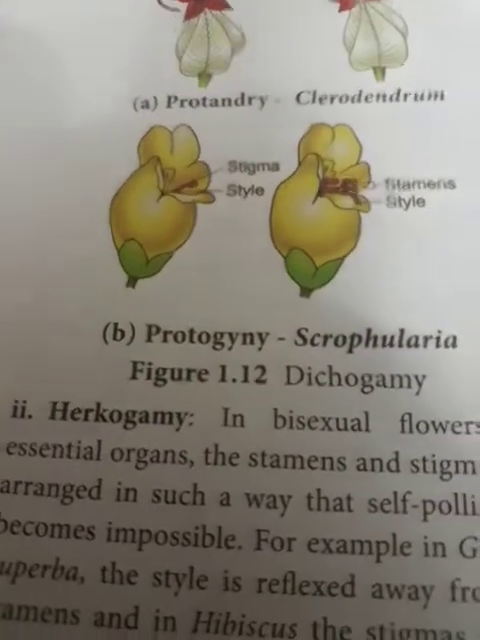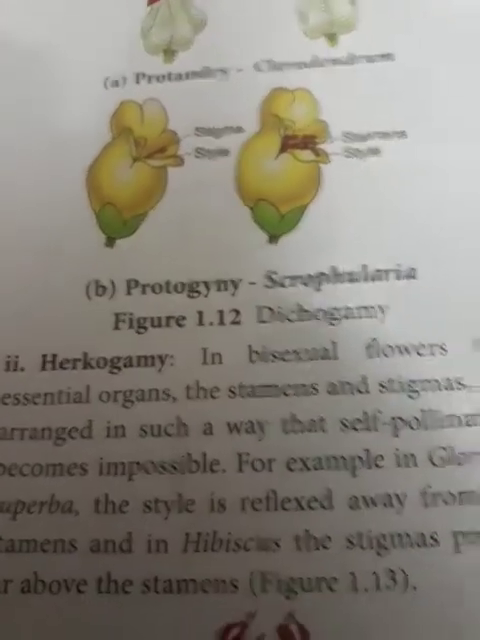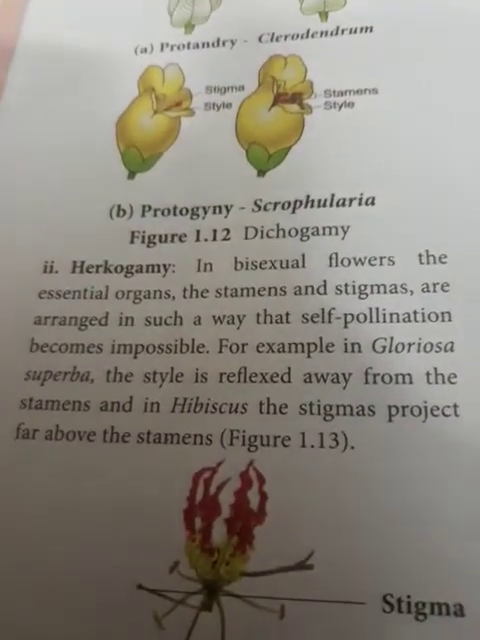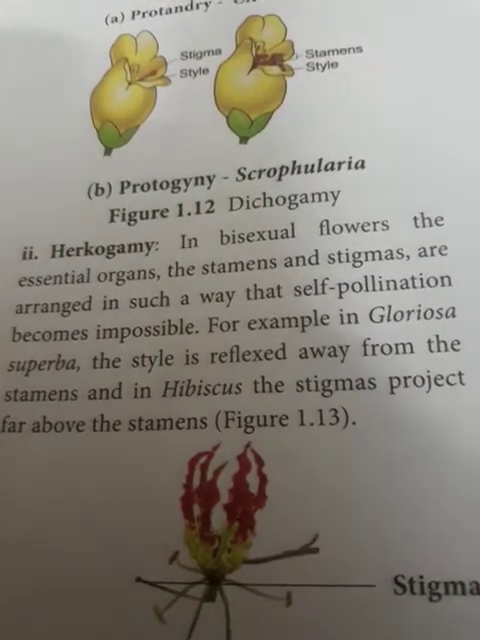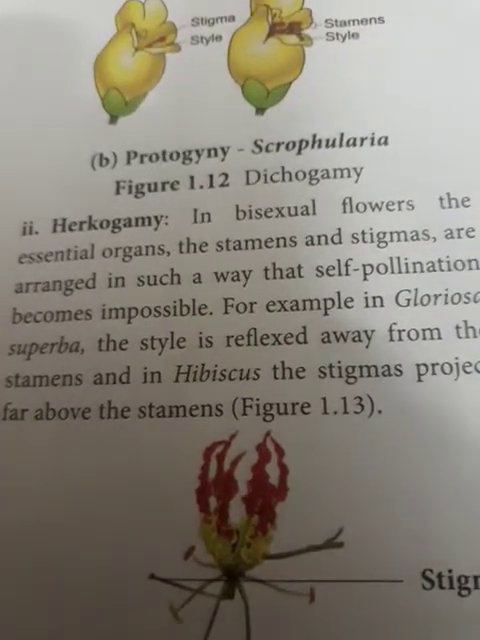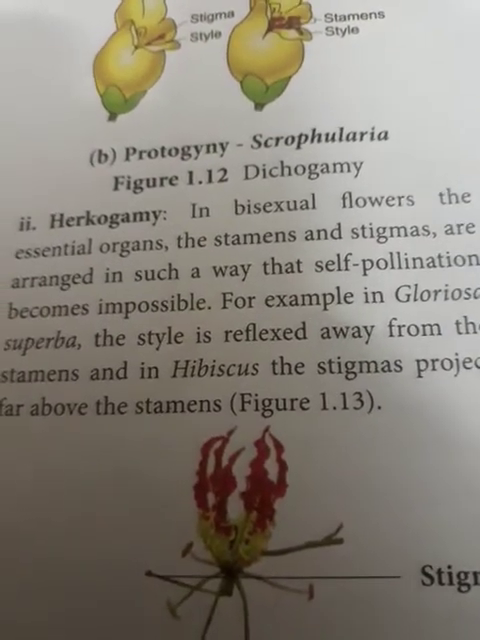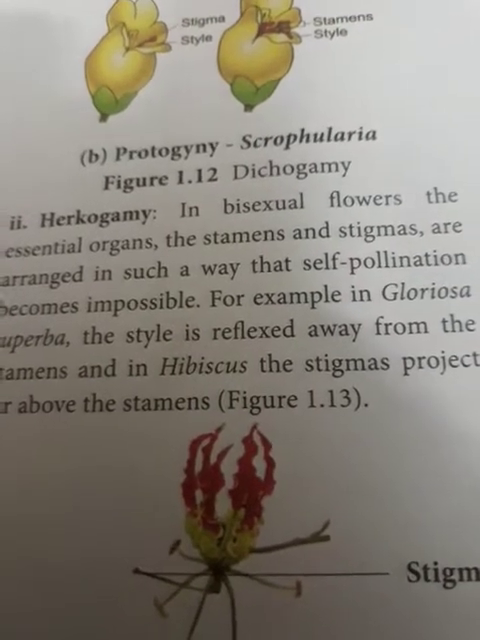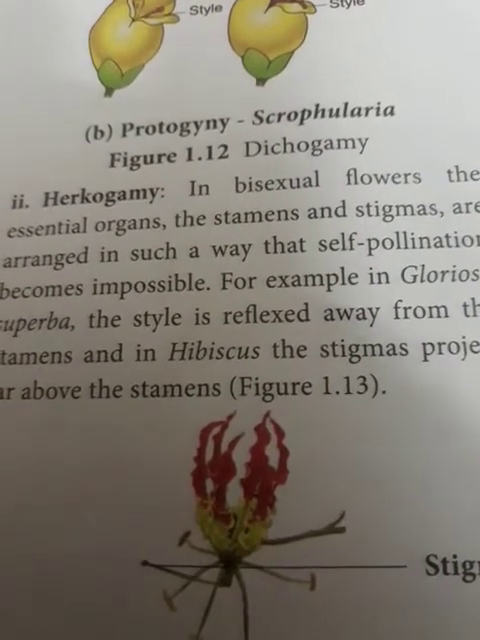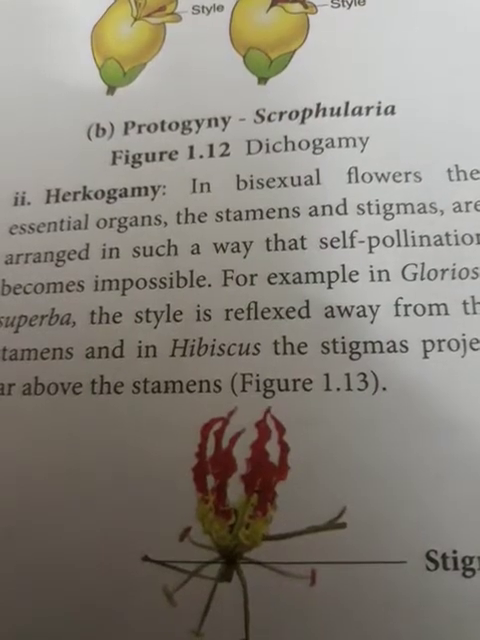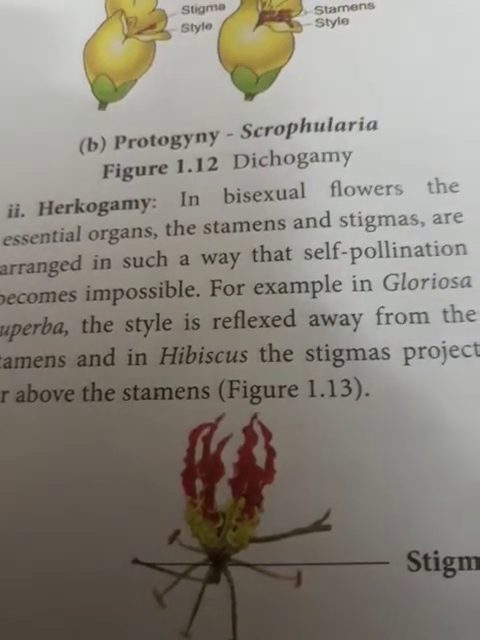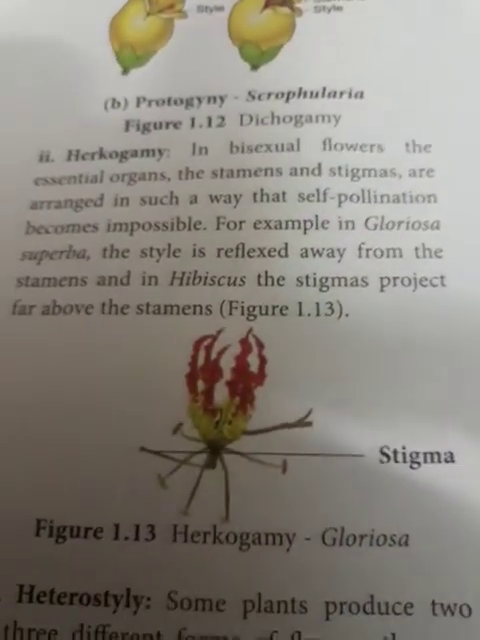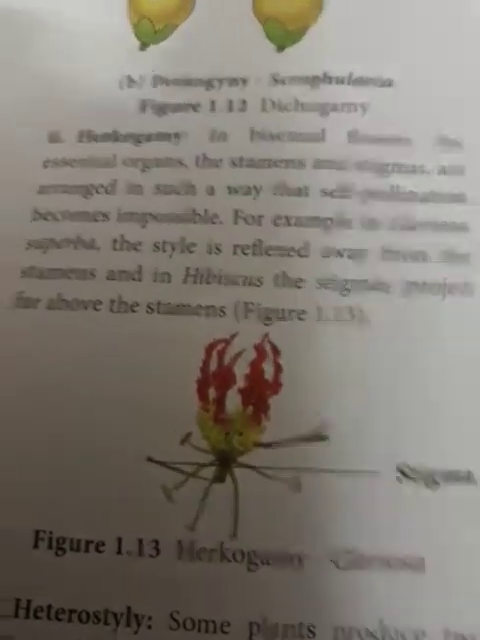Here, what is the condition? Bisexual flowers, the essential organs, stamens and stigmas, are arranged in such a way that self-pollination becomes impossible. For example, Gloriosa superba. The style is reflexed away from the stamens so that anthers cannot reach the stigmas, or pollen grains cannot reach the stigmas. Another example, hibiscus, just now I told, stigmas project far above the stamens.